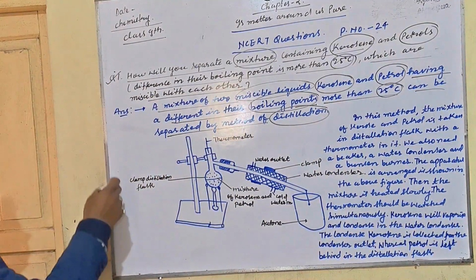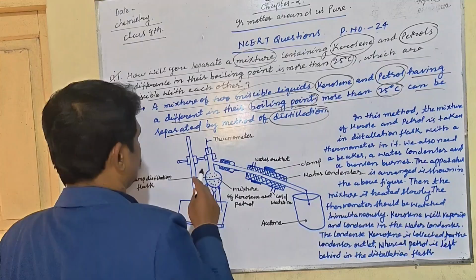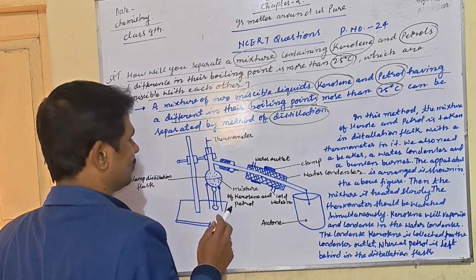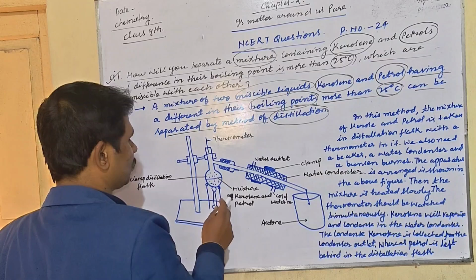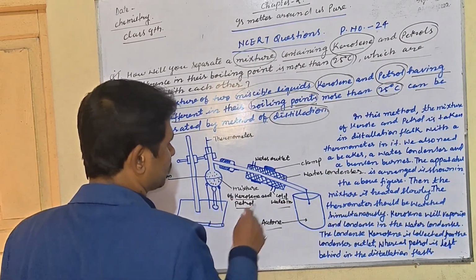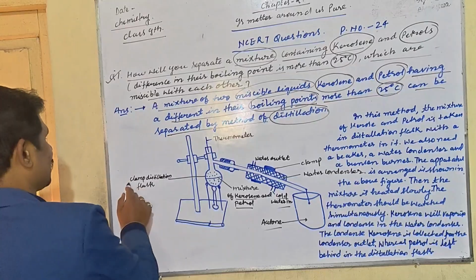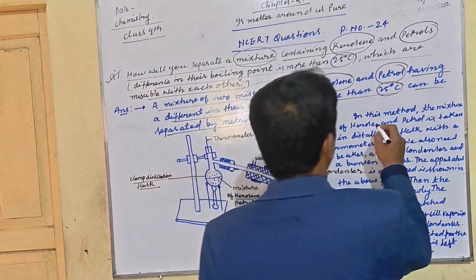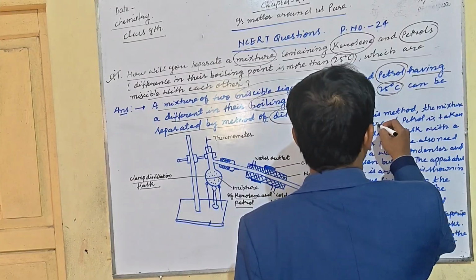There is a stand, a clamp, a thermometer, a water outlet, and a water condenser. After that, there is a mixture of kerosene and petrol in the distillation flask, with cold water coming in. So in this method, the mixture of kerosene